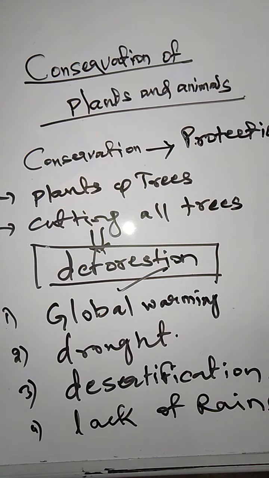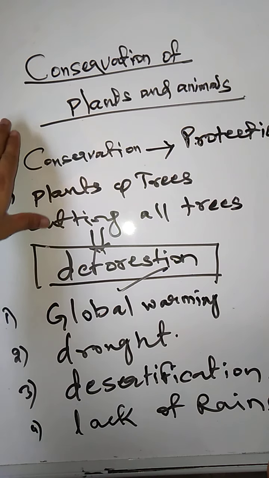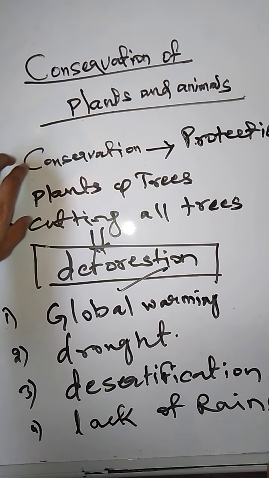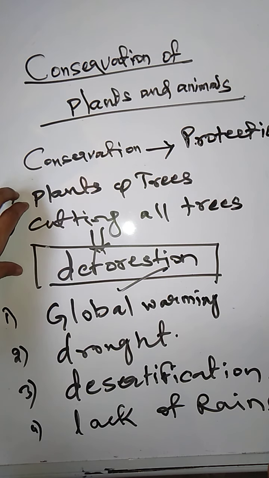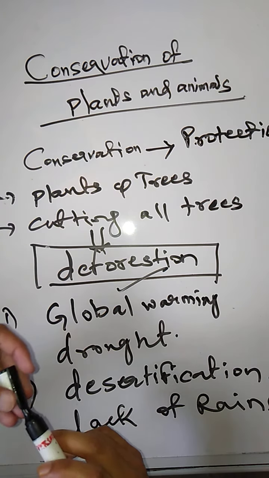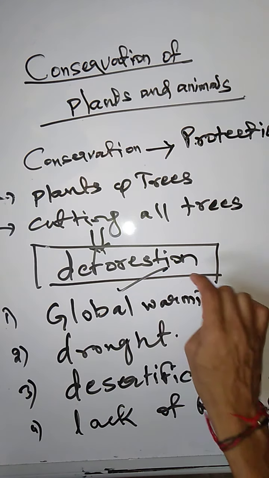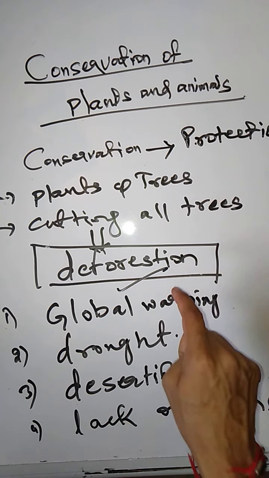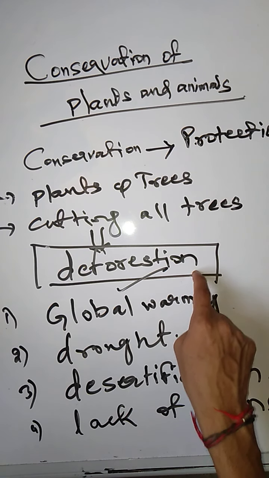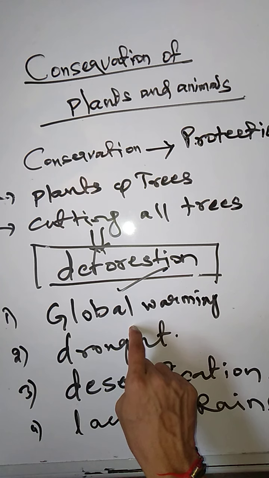Now see here. We know that conservation means protection of plants, animals and trees. But nowadays, as the population is growing, to fulfill the needs of the population, we are cutting down the trees of the forest. That leads to deforestation, the complete removal of forest. If we cut all the trees of the forest, what will happen? First one, global warming. What is meant by global warming?